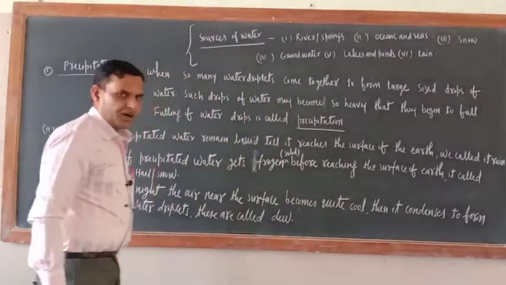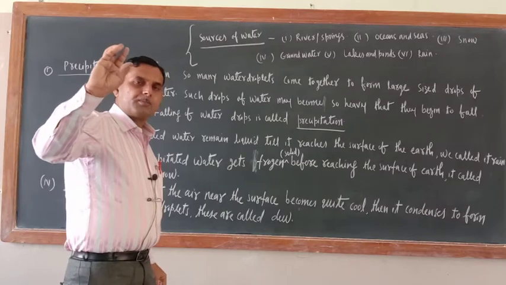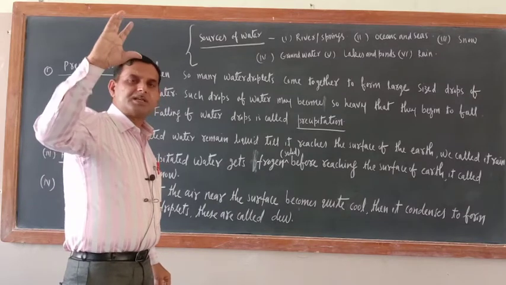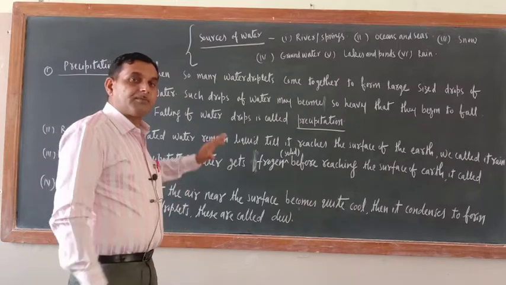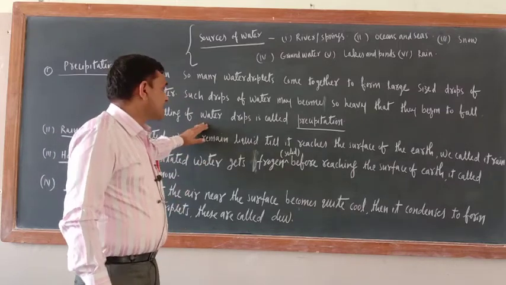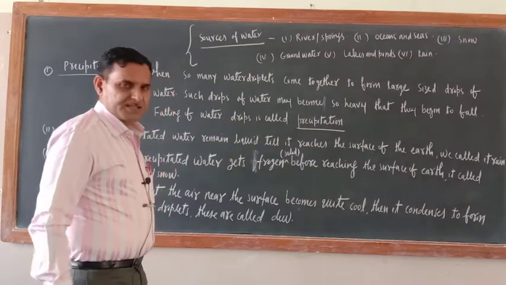Are you getting my point or not? So when these water droplets become big in size, they keep on falling. All such falling water drops are called precipitation.